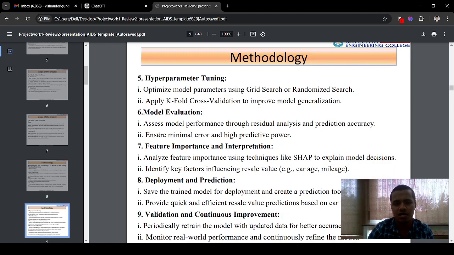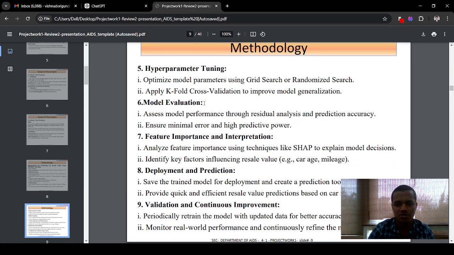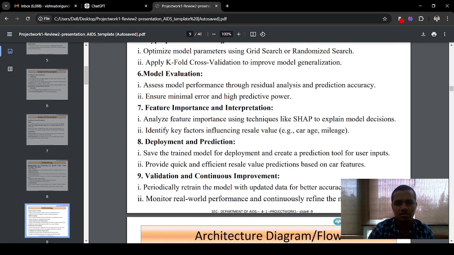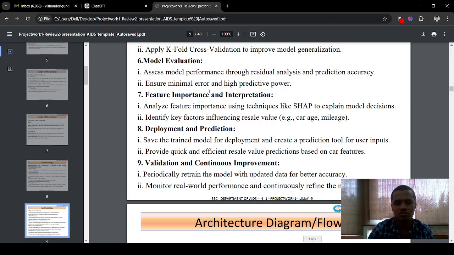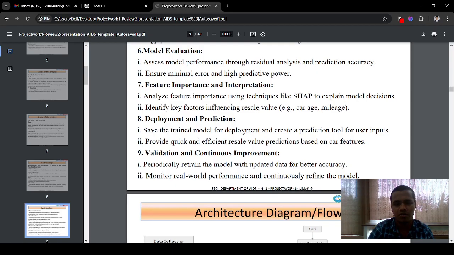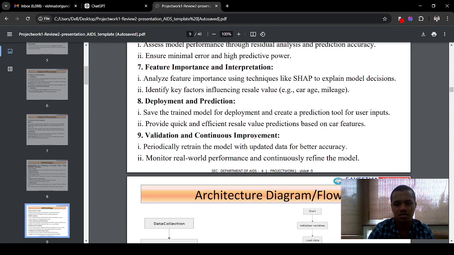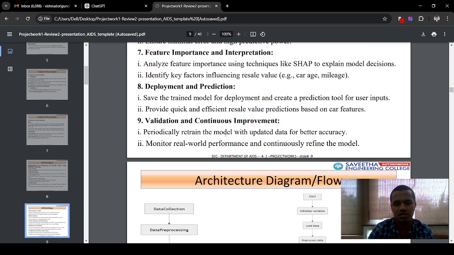And I perform the hyperparameter tuning. Then model evaluation is the crucial part for predicting the accuracy. And I did the feature importance and interpretation. Deployment and prediction is the final step. And for validation and continuous improvement, they periodically retrain the model with updated data for better accuracy.